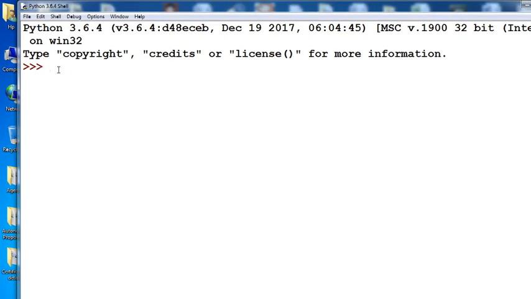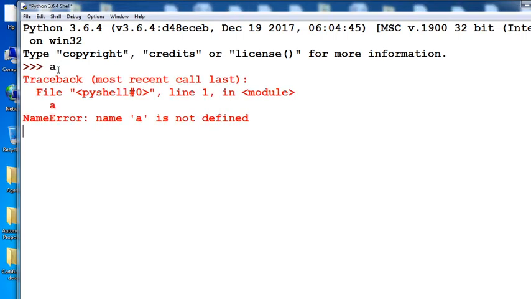See here, that is the command prompt of Python. Suppose you type A and enter here, an error is displayed. Why is the error displayed? Because you have not assigned any value to that variable A. Simply assign a value, A equal to 5, then press Enter. Then on the second line you enter A, and automatically whatever value is assigned to the variable A is displayed here. See here, the value 5 is displayed.